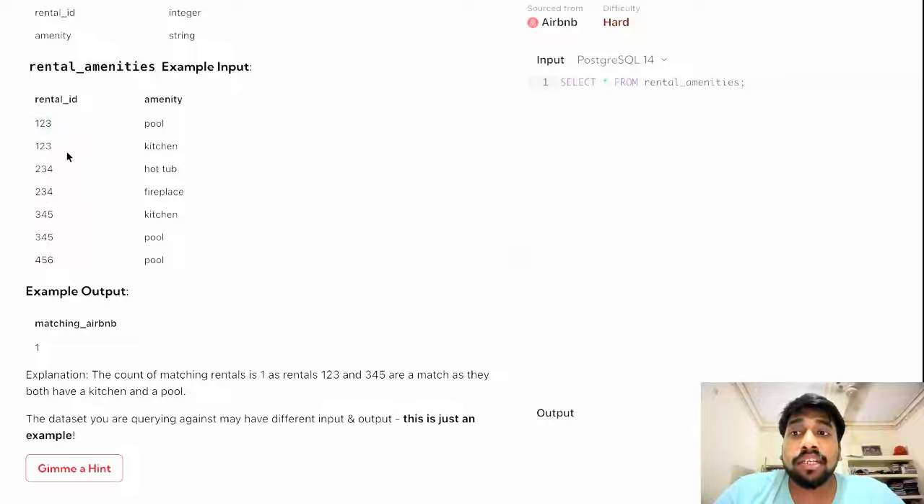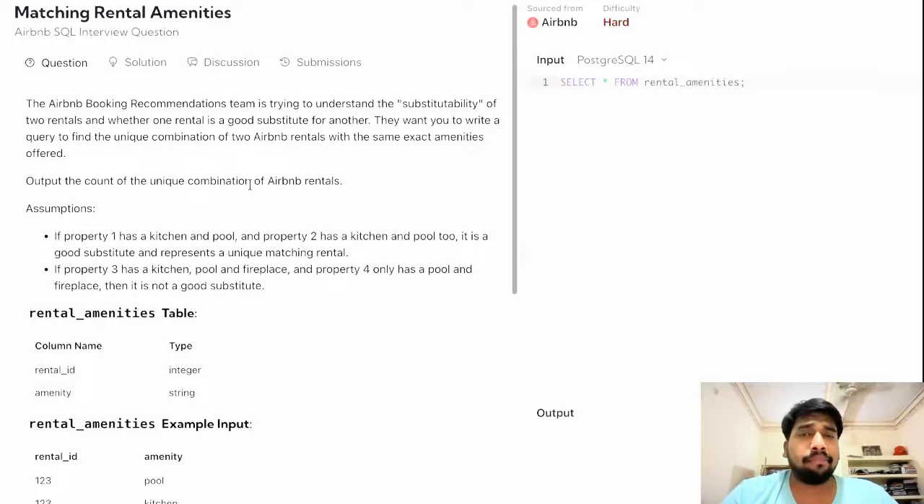So this is one pair of count where two rental IDs are completely identical to each other. Basically, we have to find unique pairs of rental IDs which are completely identical to each other. I hope the question is clear right now. You can read this question line by line to understand what it was asking.